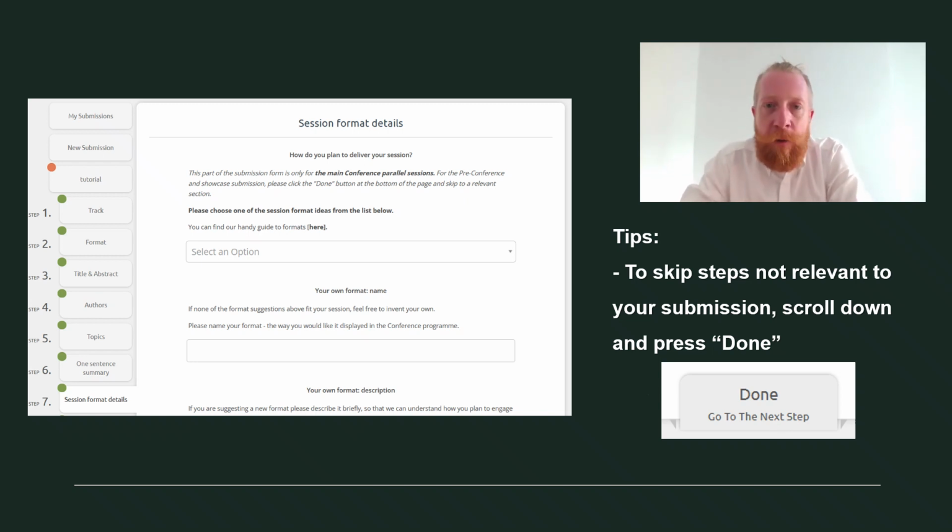In step 7, we ask how you plan to deliver your session. Here you can pick one of a few suggested session formats like panel, workshop, and so on, or suggest your own format. You can also optionally let us know how you should set up the room for your session, or if you have any special technical requirements at this stage.